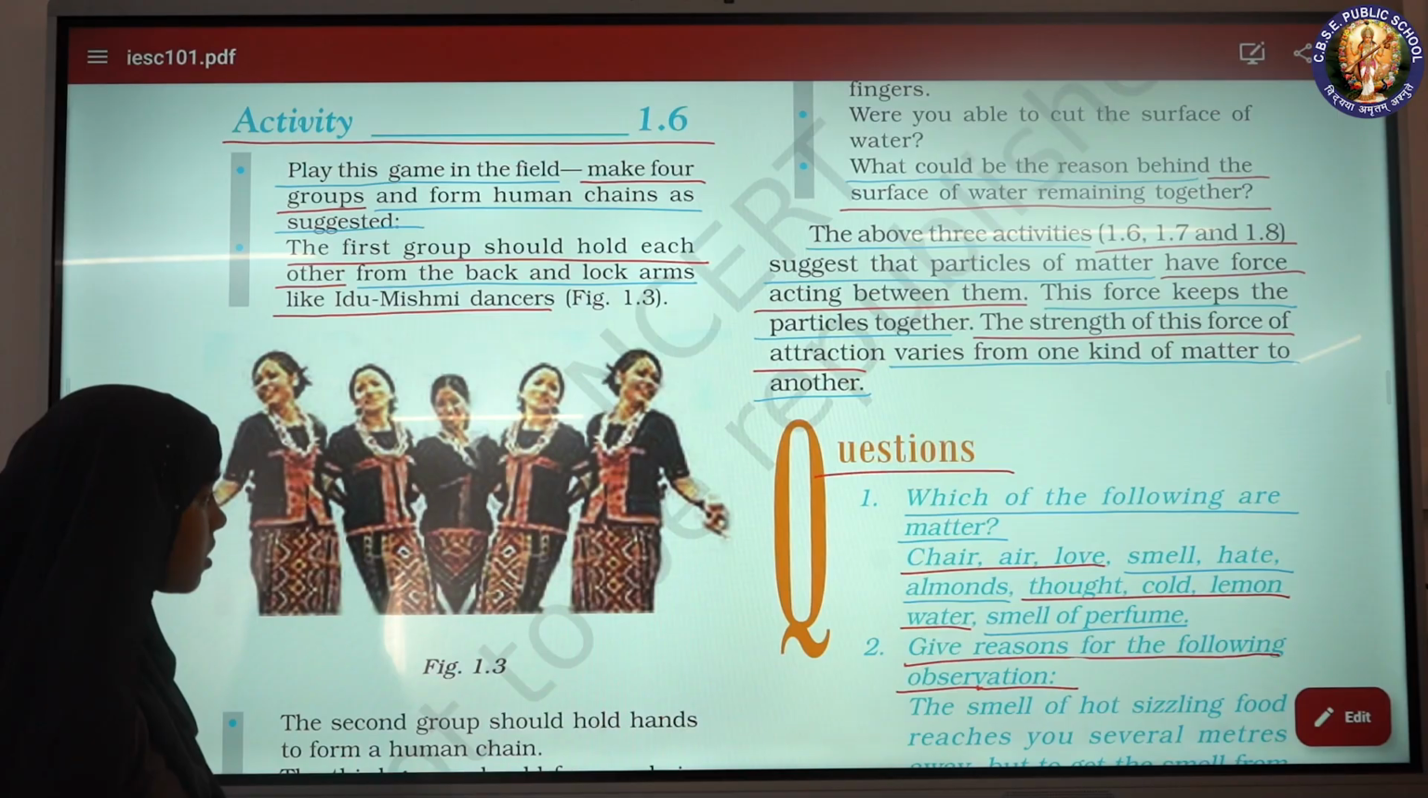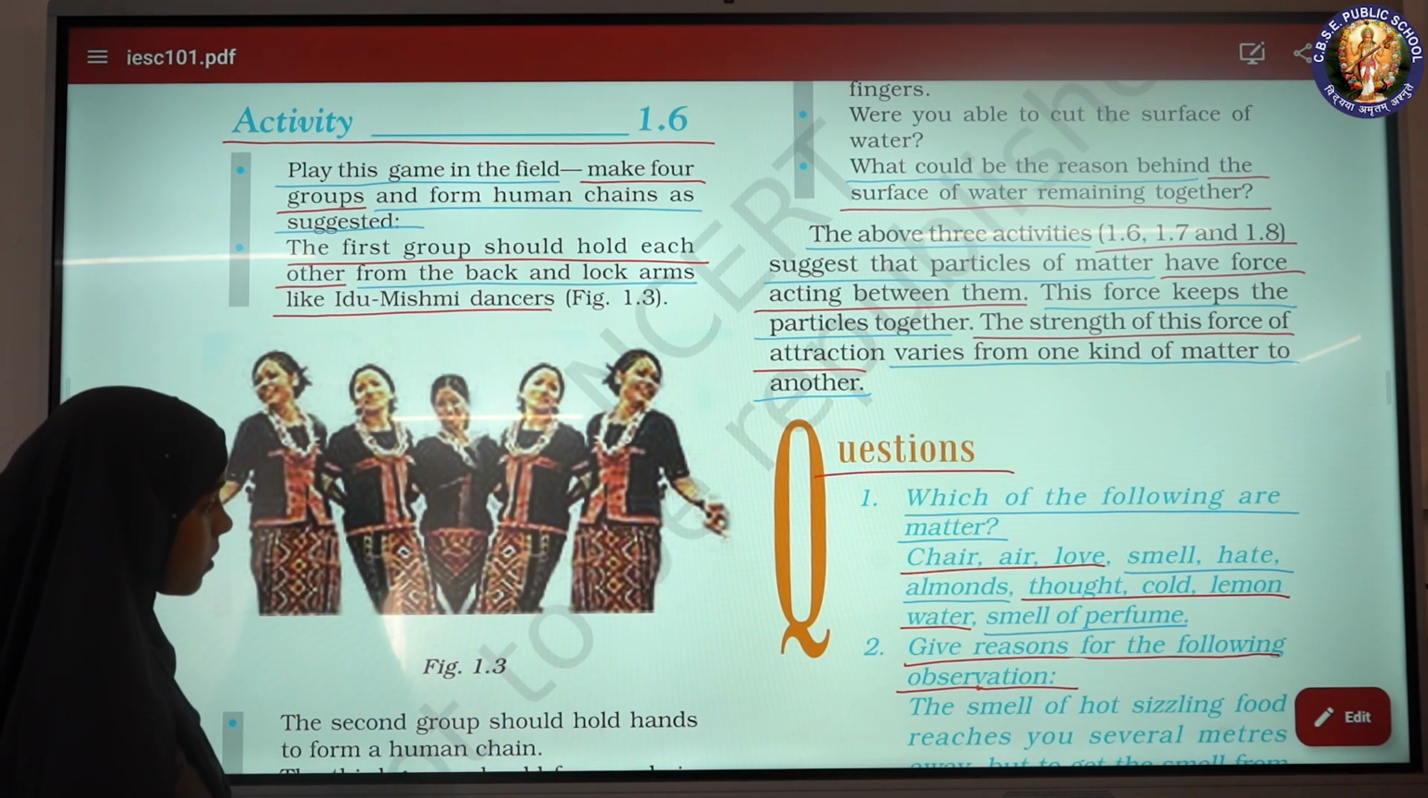Questions. Which of the following are matter? Chair, air, love, smell, hate, almonds, thought, cold, lemon water, smell of perfume.